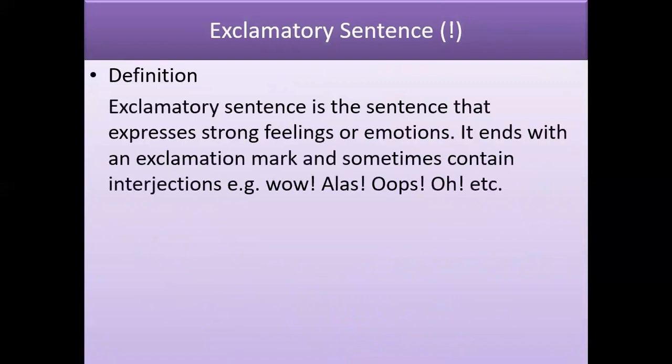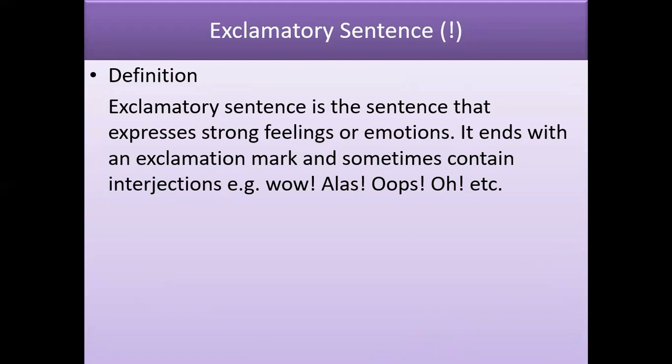Exclamatory sentences are sentences that basically show sudden expressions, feelings, or emotions. They express strong feelings or emotions, and these are also considered outbursts of feeling. They end with an exclamation mark and sometimes contain interjections: wow, alas, oops, oh. Keep in mind, if your sentence starts with wow, alas, oops, oh, hurrah, then soon after these interjections, the mark of exclamation will be used.